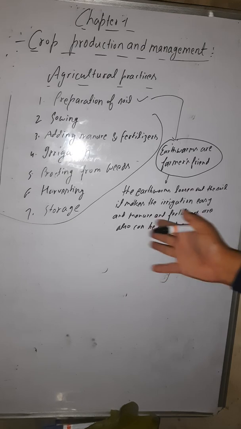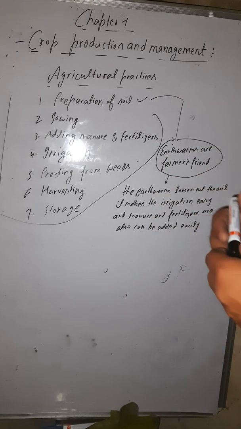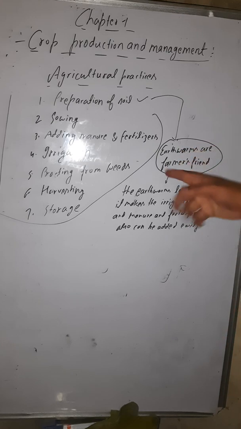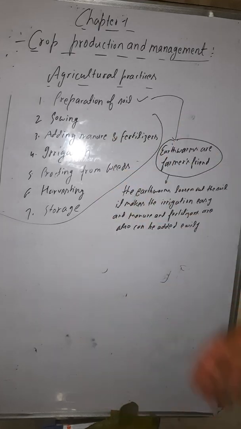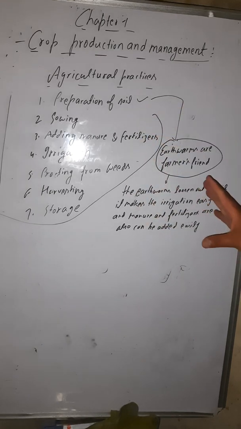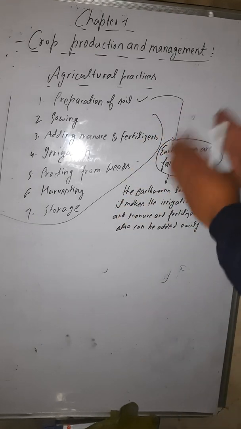That is why we can say that earthworms are farmer's friend, means they are helping the farmers in loosening the soil. Are you getting this? Yes.